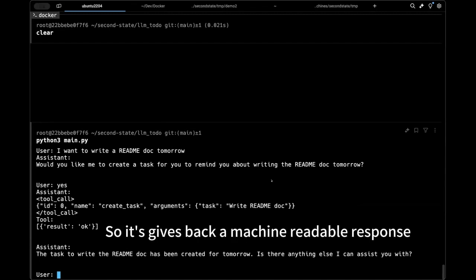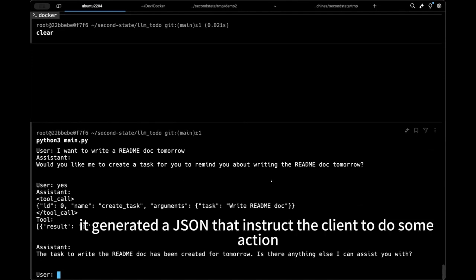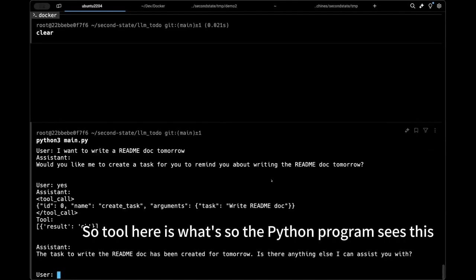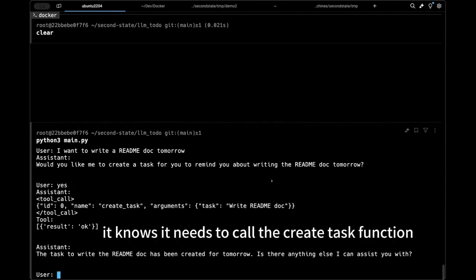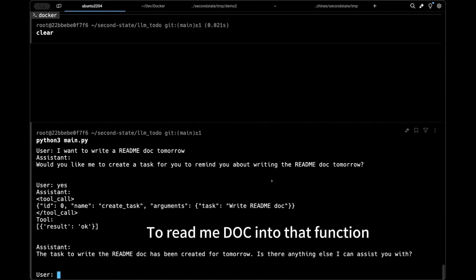So it gives back a machine readable response. The large language model didn't generate natural language. It generates a JSON that instructs the client to do some action. So the Python program sees this. It knows it needs to call the create task function, which is the Python function, and pass the argument, write a README doc into that function.